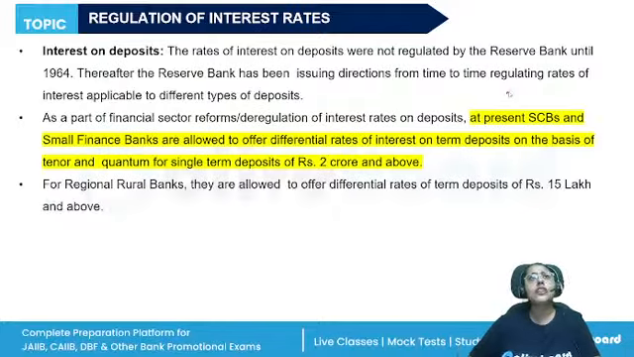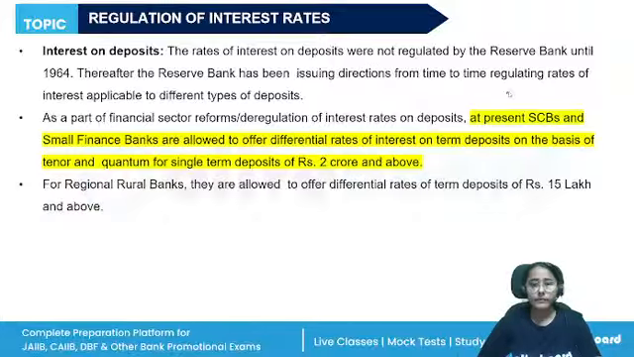Earlier, the interest rates were controlled by RBI. Fixed interest rates were allowed to be offered on deposit. But now, RBI has given power to the banks. They can decide their own interest rate. However, the maximum and minimum and certain other stipulations have been given by RBI.